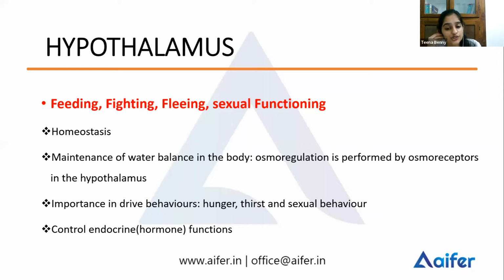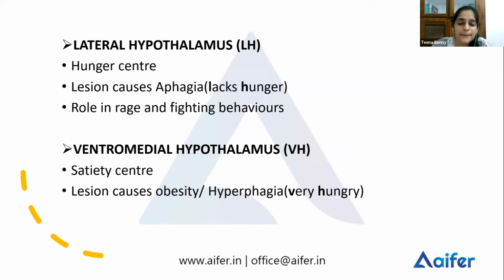Your drive behaviors, your hunger, thirst, sexual behaviors, are all maintained by your hypothalamus. Your endocrine system, which releases all your hormones, is also regulated by the hypothalamus. Your autonomic nervous system, which acts when you face a stressful situation, also works with the help of the hypothalamus.